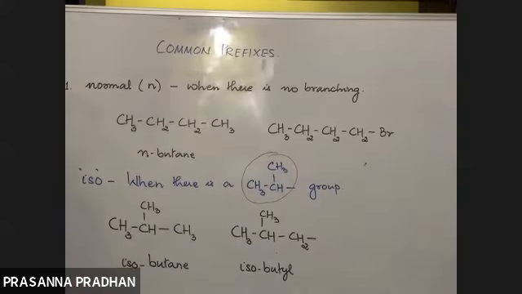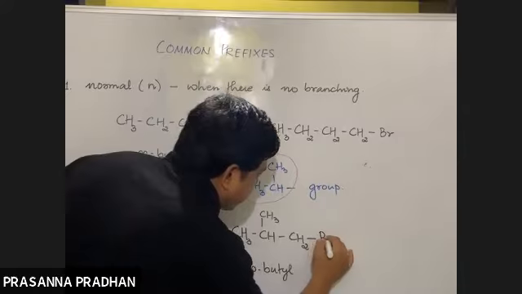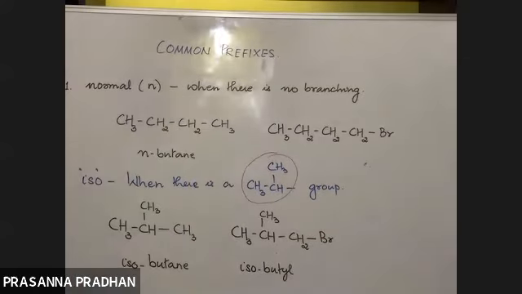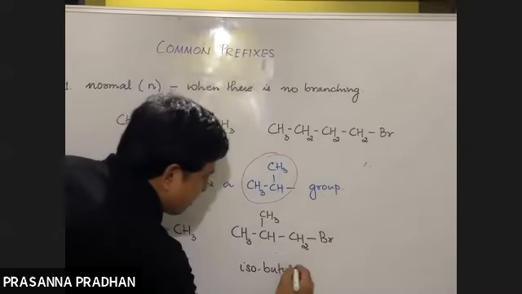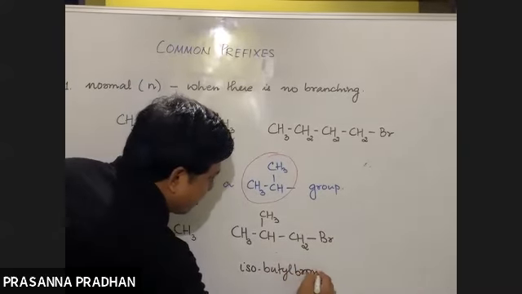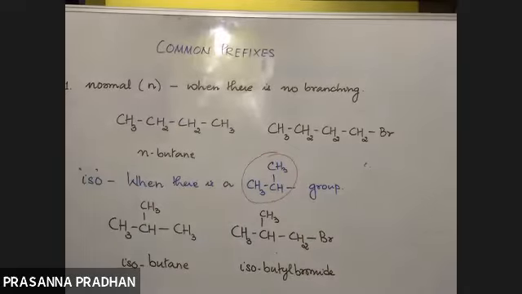Fine. And if I add bromine out here, what will be the name? Using the common prefix, isobutyl is present and bromine is also present, so it will be isobutyl bromide. Got it?